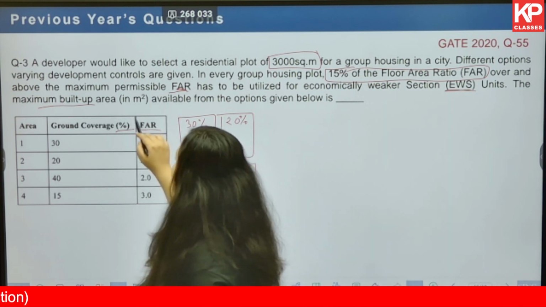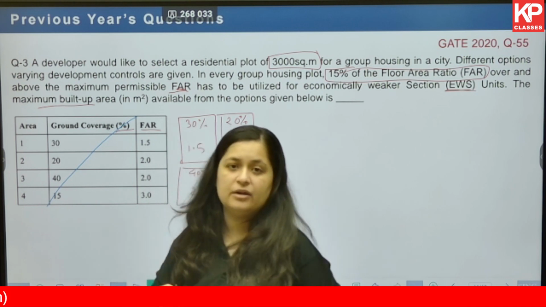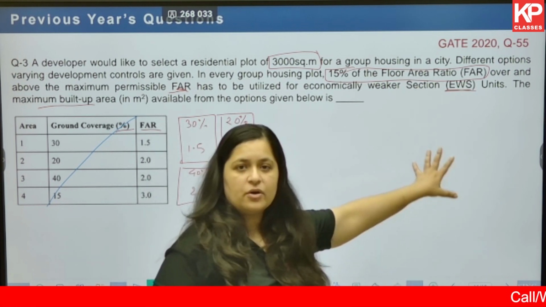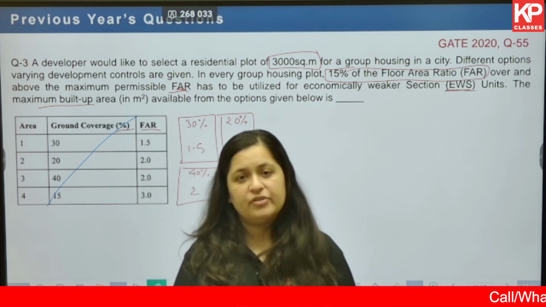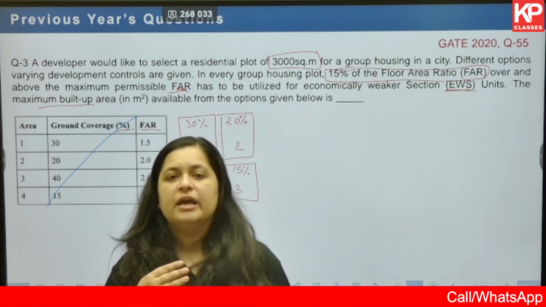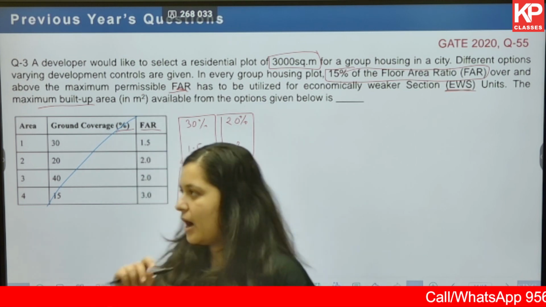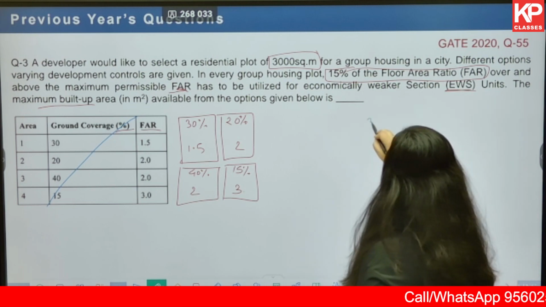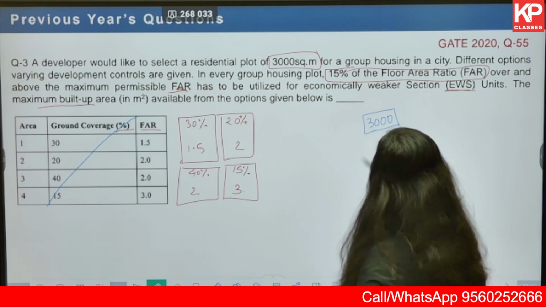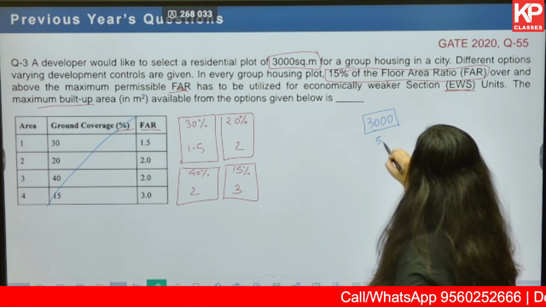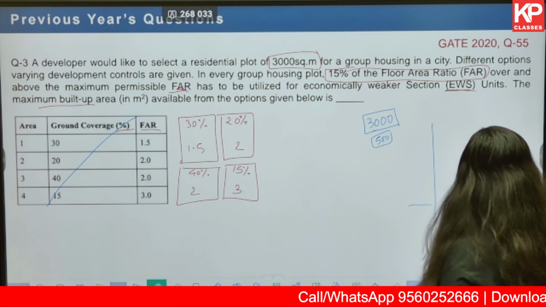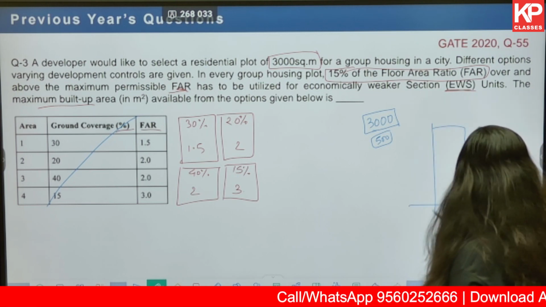You do not have to consider the ground coverage at all, because remember there was this kind of project that we saw in our practice question, where if there is no height restriction, we do not have to take the ground coverage into consideration at all. How? Let's say 3000 is the total built up area available to us, and let's say 500 is the ground coverage. There is no height restriction in this case.